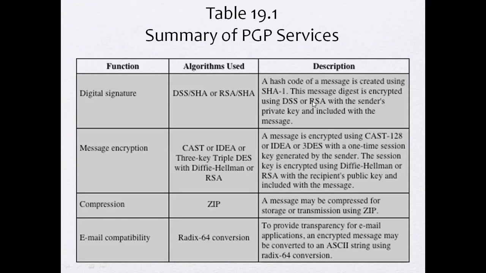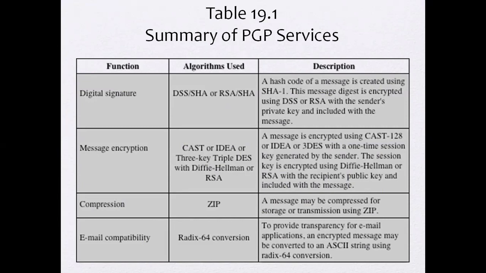This message digest is encrypted using DSS or RSA with the sender's private key and included with the message.